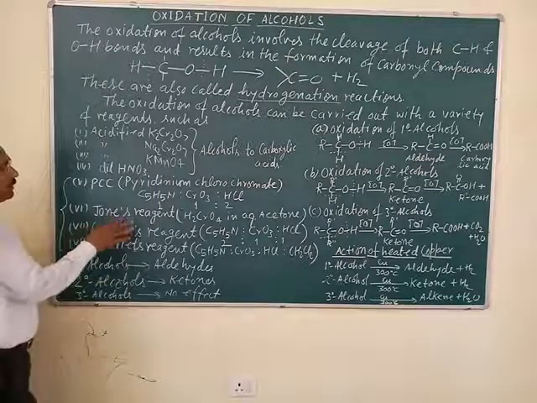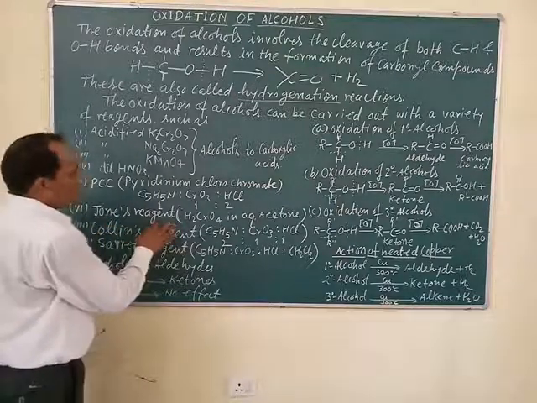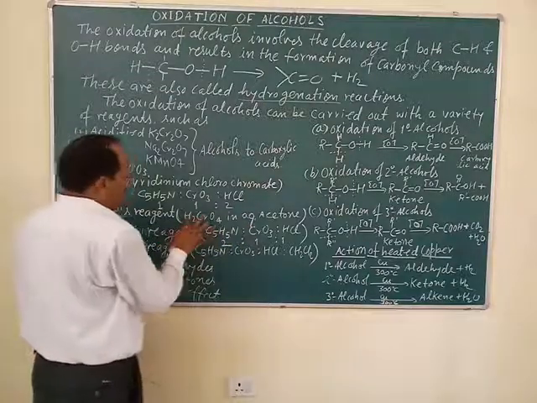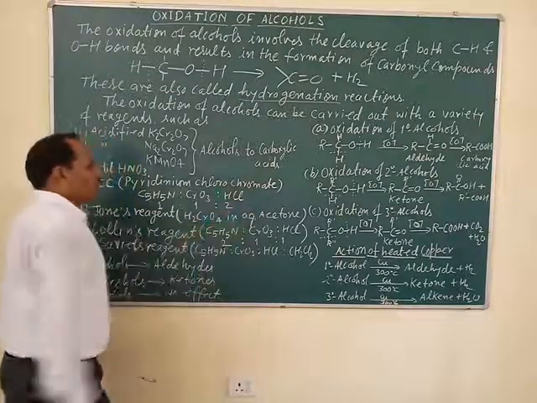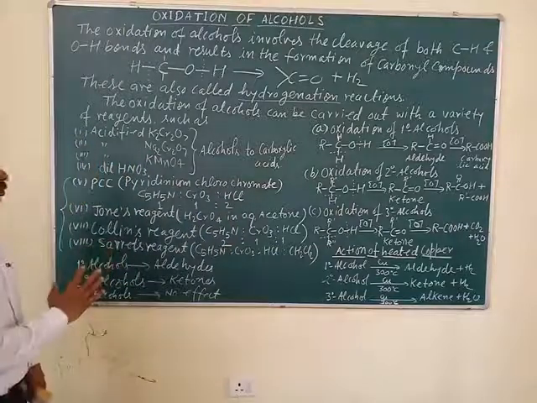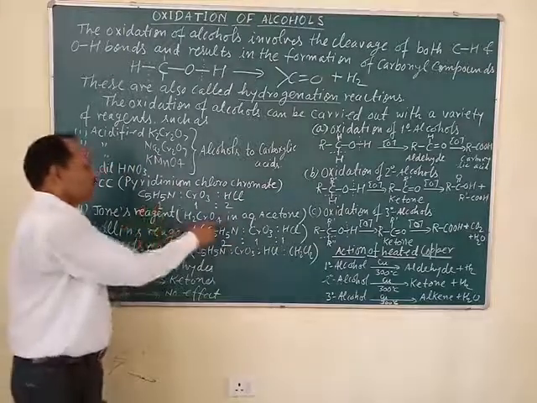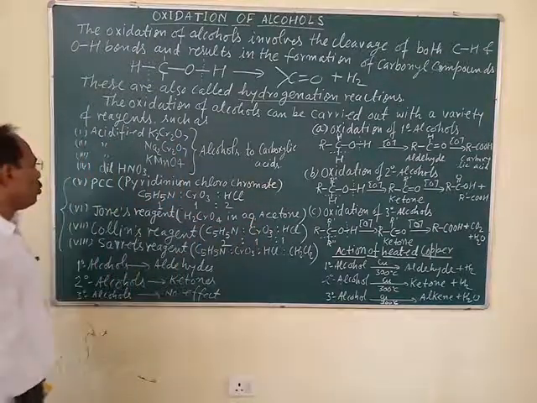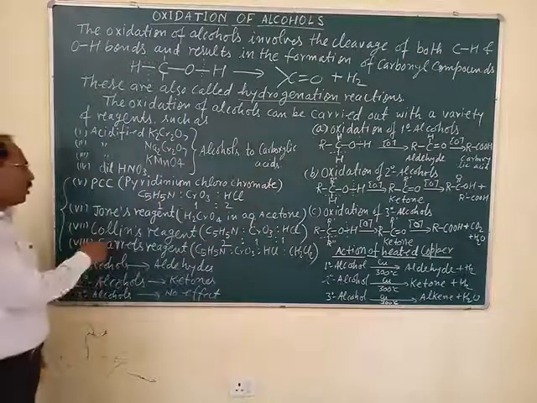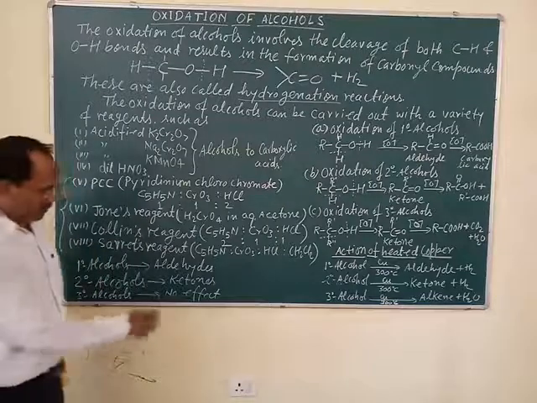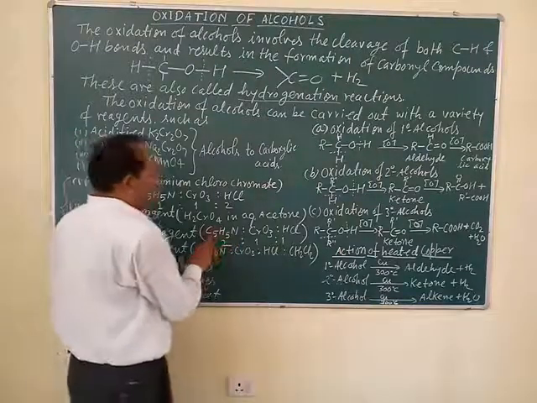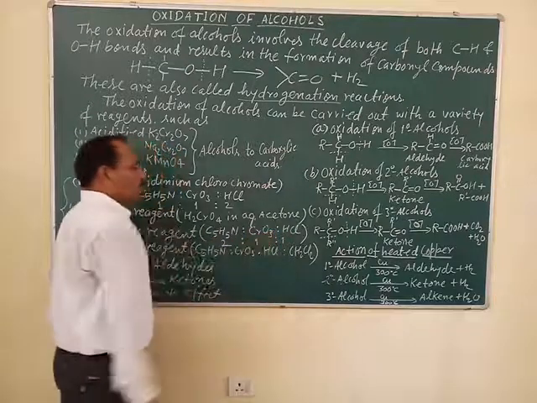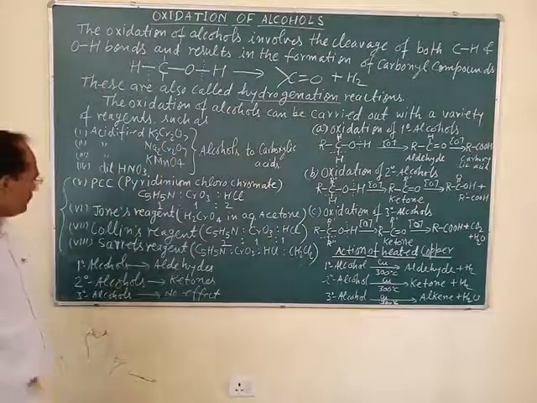Next one is Jones reagent. Jones reagent is H2CrO4, chromic acid, in aqueous acetone. Next one is Collins reagent, which is a mixture of pyridine 2 parts, CrO3 1 part, and hydrochloric acid 1 part.